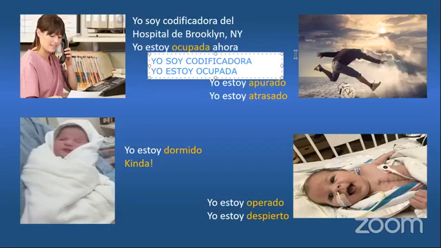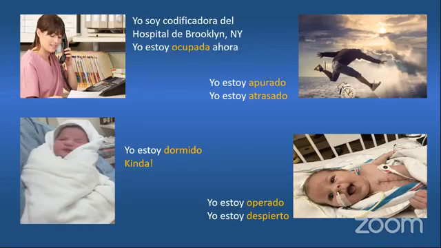She's busy and she's saying I am busy. In Spanish, you have to use different verbs, soy or estoy. The way you remember is, if something is permanent, I better use soy. If something is more transitional, maybe I better use estoy.